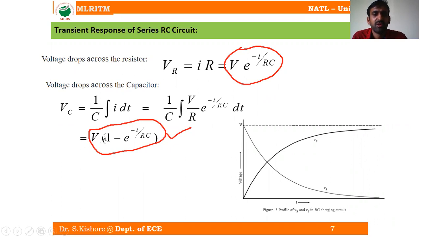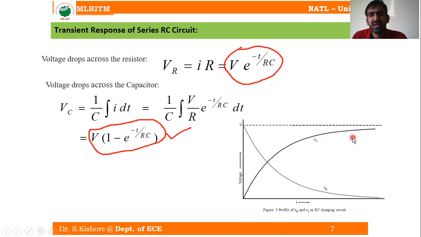Whether it is decaying or increasing depends upon this initial value V. If you consider VR, VR is nothing but V into e power minus t by RC, so it is going to decay exponentially.